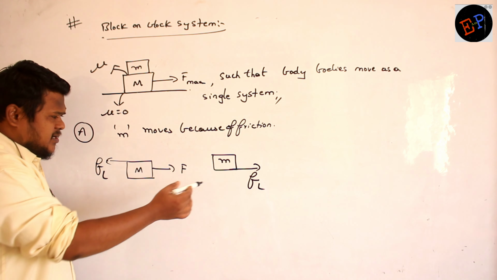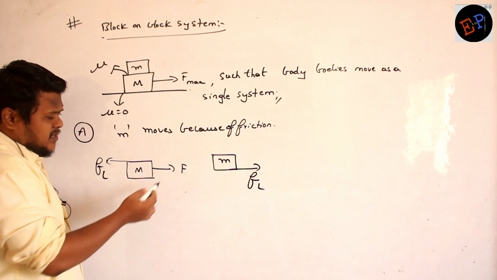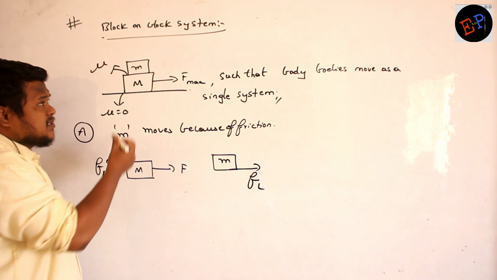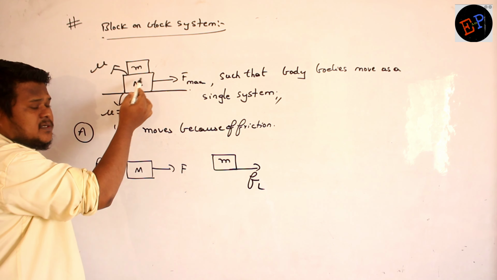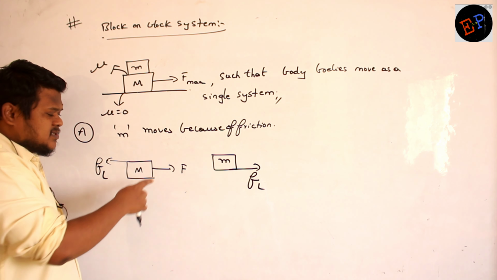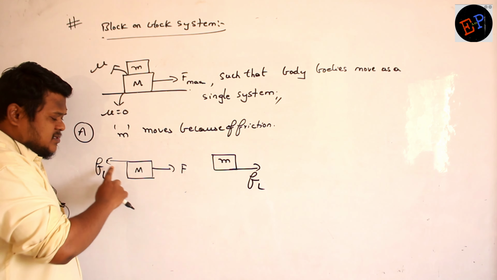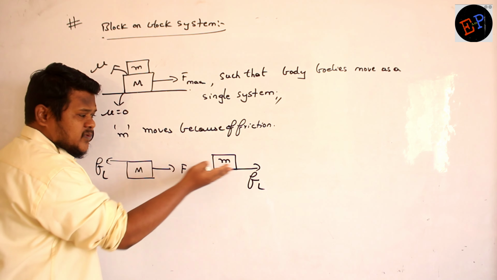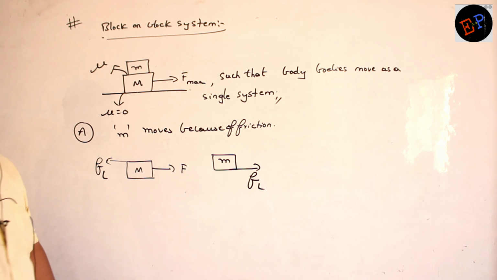Okay. Now here what we are studying up to here, we are applying force on capital M. Capital M will try to slide. But there is friction between small m and capital M. That friction will oppose the motion of capital M below small m. It means it is trying to oppose the relative motion. The same friction is responsible for moving the small m body. Are you able to understand?